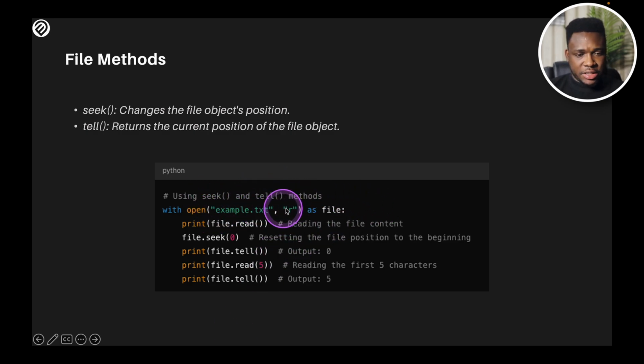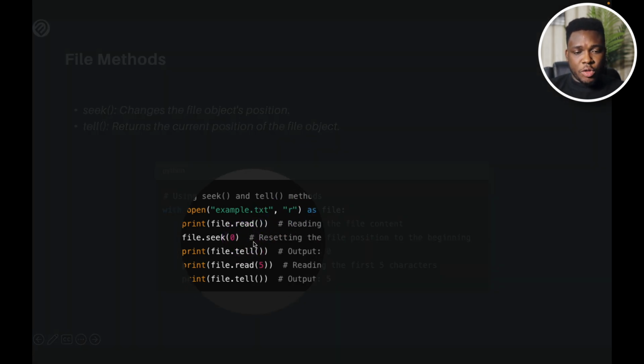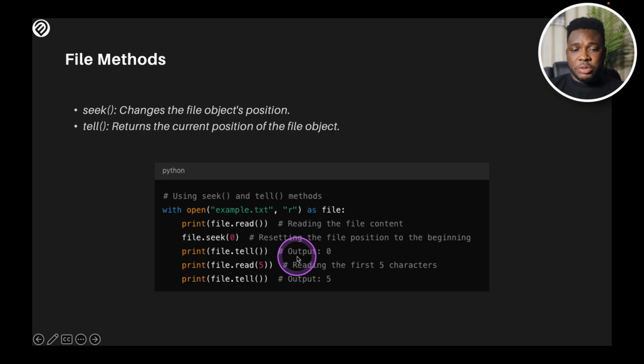I put in my first line just to open the file, and I'm trying to read the file. After that, I say file.read to read all of the content of the file. And I use seek. The seek position I want to go to is resetting the file position to the beginning, the very first position. And when I print file.tell, it returns the current position of the file object. It tells me where the current position of the file is. And because when I did seek, I brought it to the origin, when I ask for the position of the file now, it tells me that it's currently at 0.